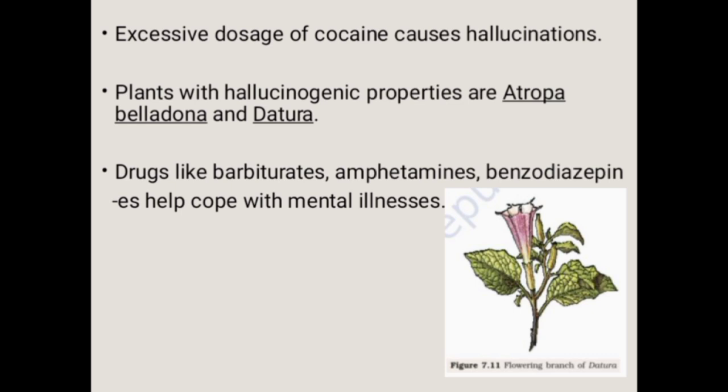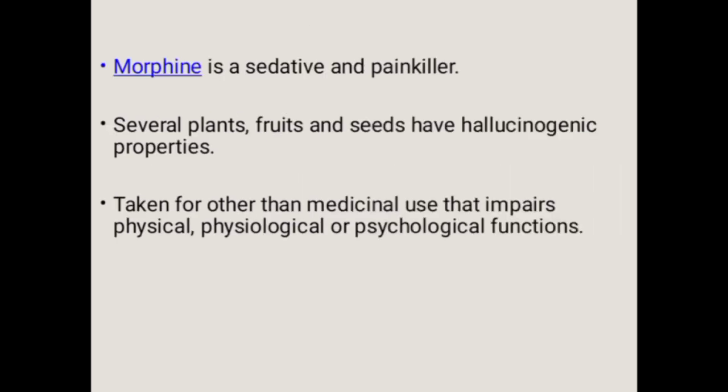Drugs like barbiturates and amphetamines are normally used as medicines to help patients cope with mental illnesses like depression and insomnia. But these drugs are often abused. Morphine is a very effective sedative and painkiller, and it is very useful for patients who undergo surgery.